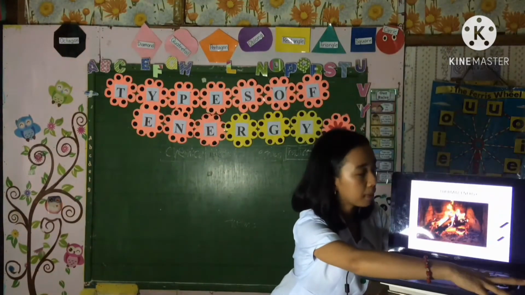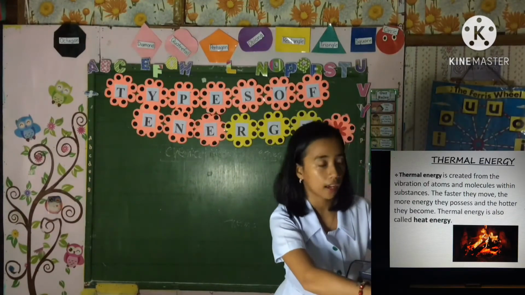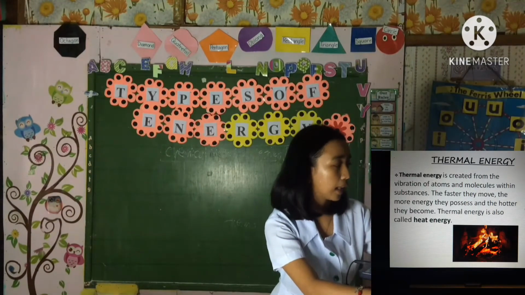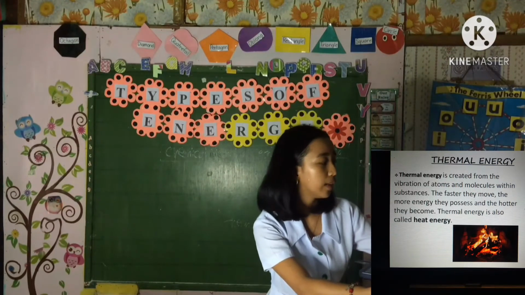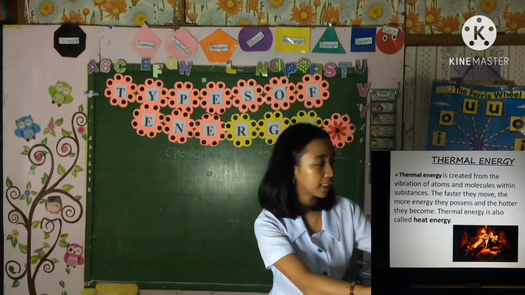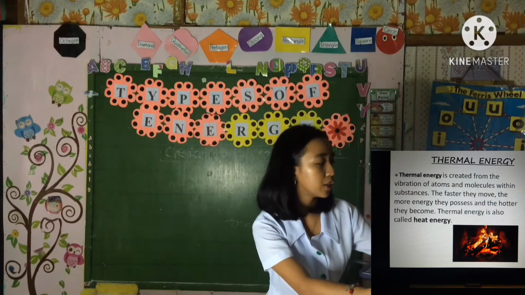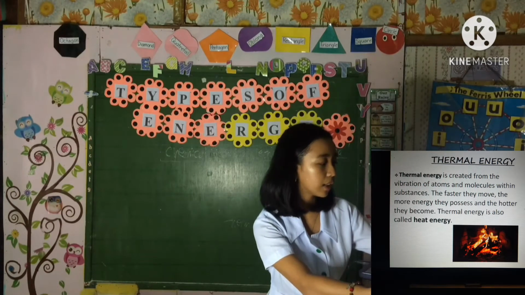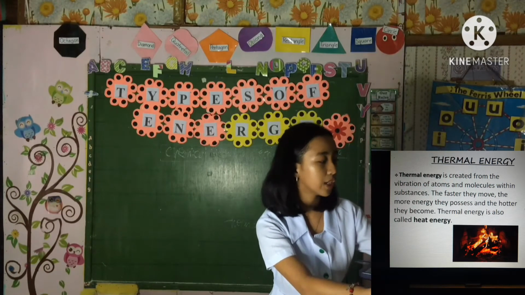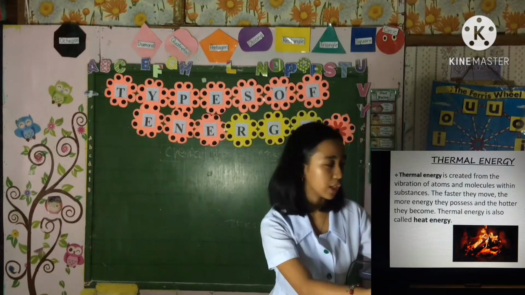Thermal energy is created from the vibration of atoms and molecules within substances. The faster they move, the more energy they possess, and the hotter they become. Thermal energy is also called heat energy.